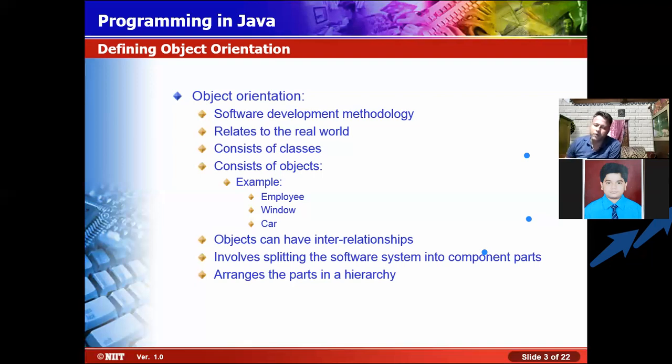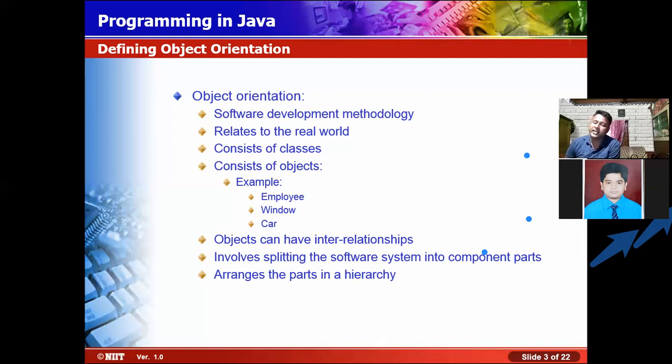So object orientation is a methodology which relates to the real world. It consists of objects. Object means any tangible thing that you see in the world is called an object. Tangible means you can touch it, you can feel it.